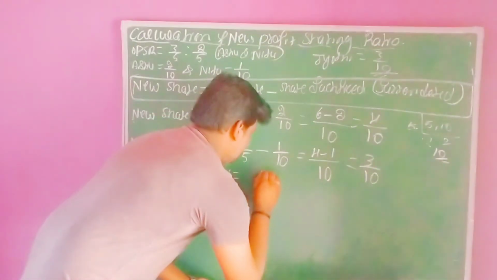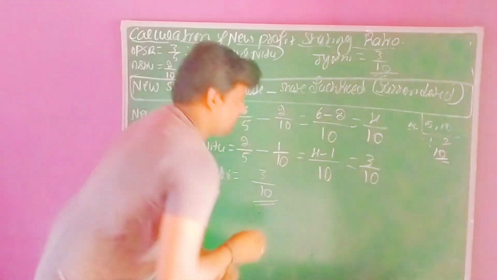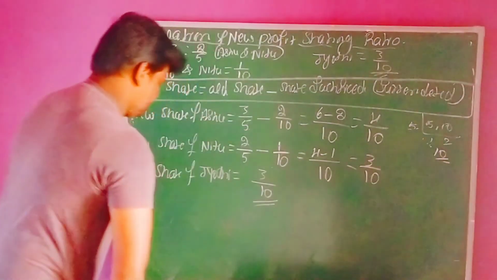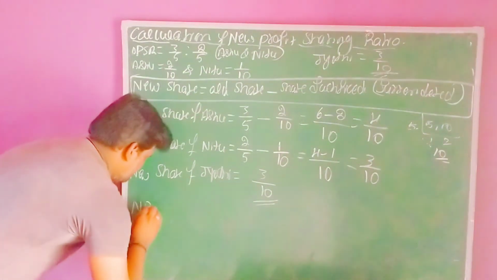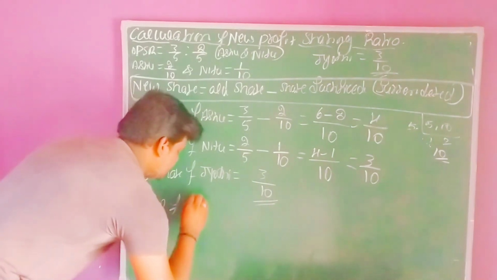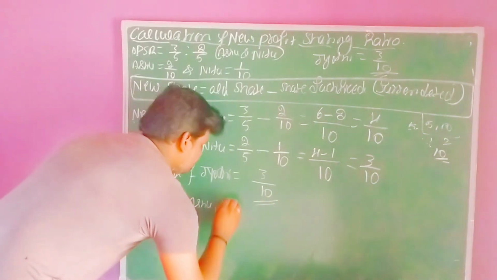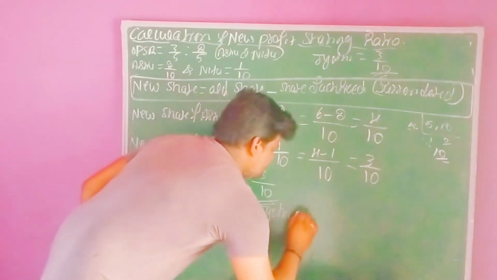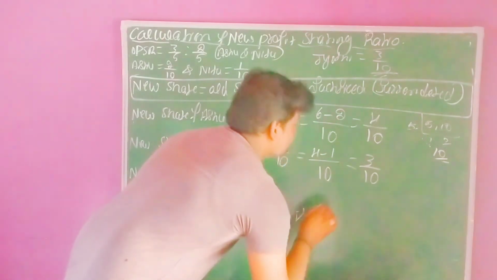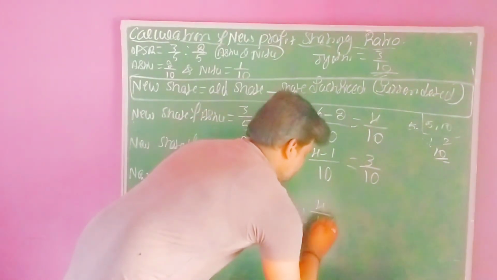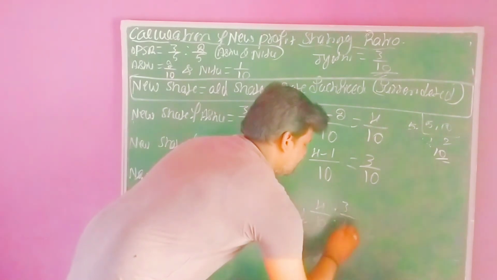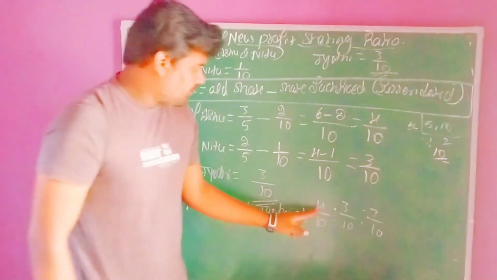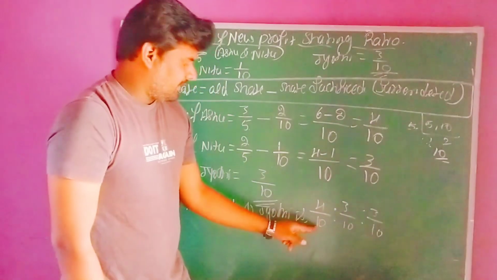3 by 10. So this is the new profit sharing ratio. Finally, we need to simplify. The new profit sharing ratio of Ashu, Neetu and Jyoti is 4 by 10 is to 3 by 10 is to 3 by 10. 4 plus 3 plus 3, what is the total? 10.